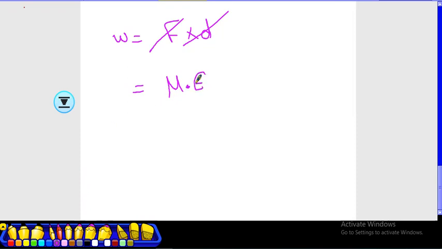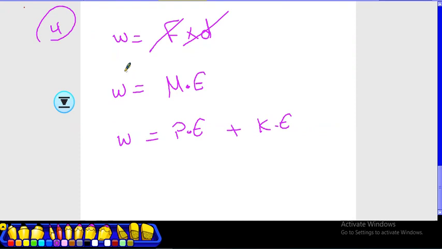So if you find a problem and you want to calculate work with no force or displacement, and you can see mass, height, and gravity acceleration, and so on, you have to calculate potential energy, kinetic energy, and then make the summation of both of them together. This is work. Okay, so this is number 4. Trick number 4 is work. Work equals force times displacement or equals mechanical energy.